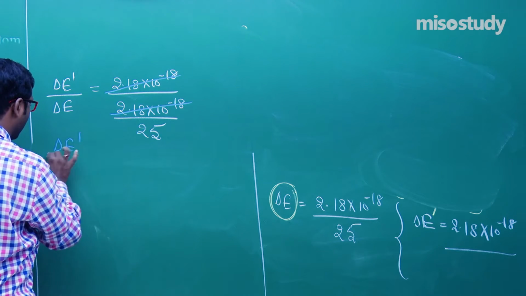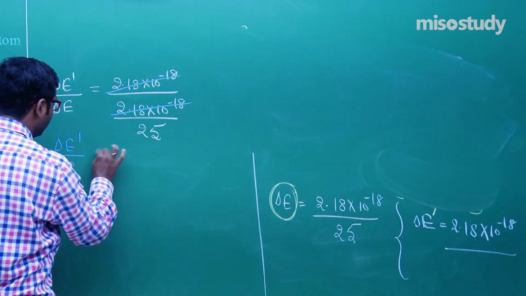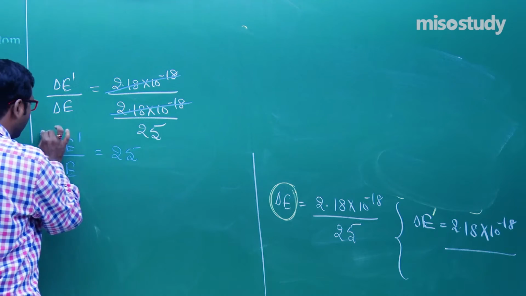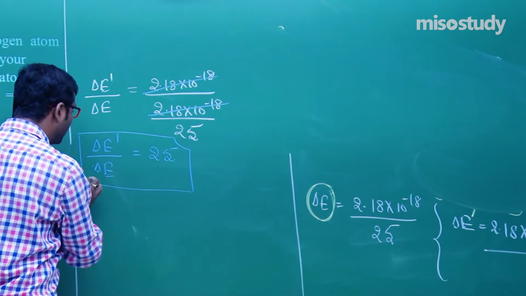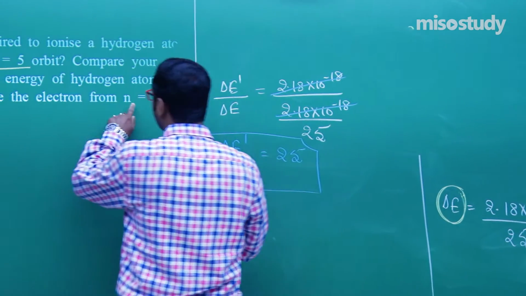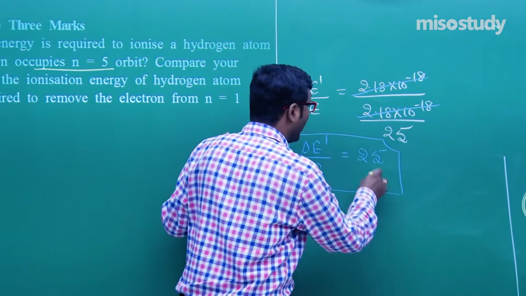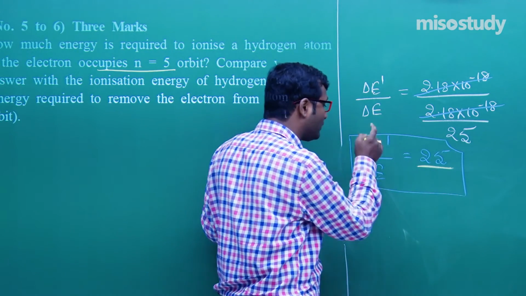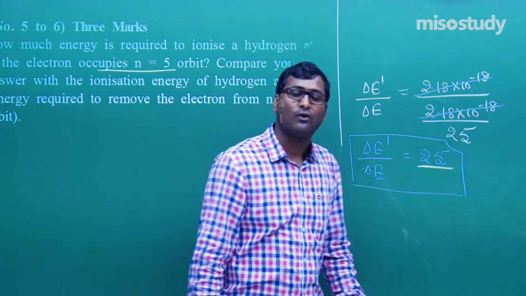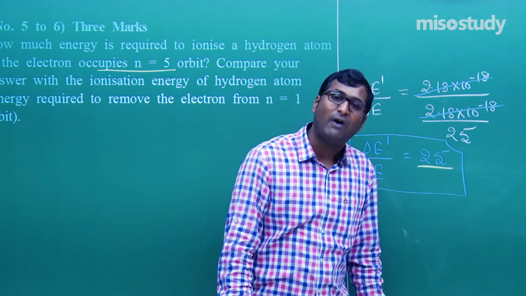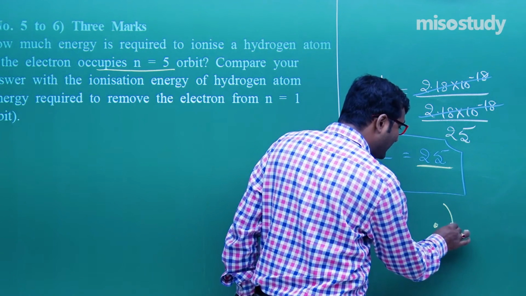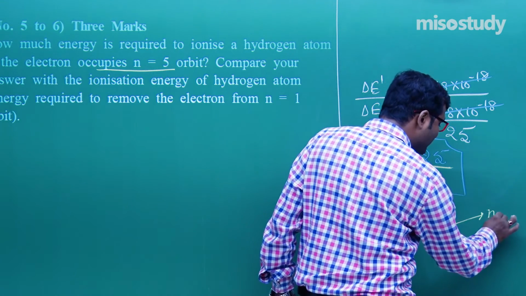Delta E dash upon delta E is equal to 25. That is, the energy required to remove an electron from the n is equal to 1 orbit is 25 times greater than the energy required to remove an electron from n is equal to 5. That is, if we are close to the nucleus, then we need more energy.